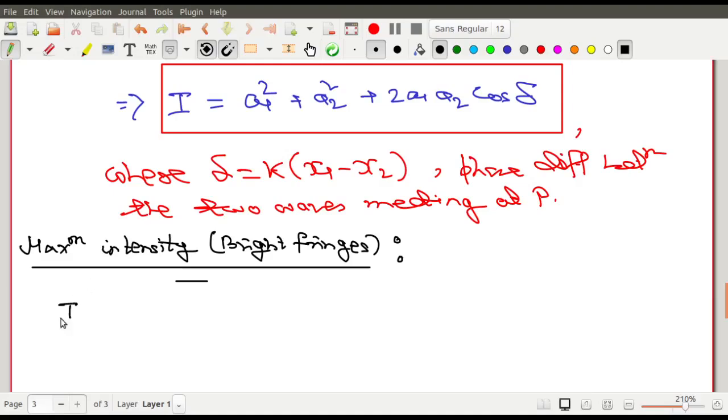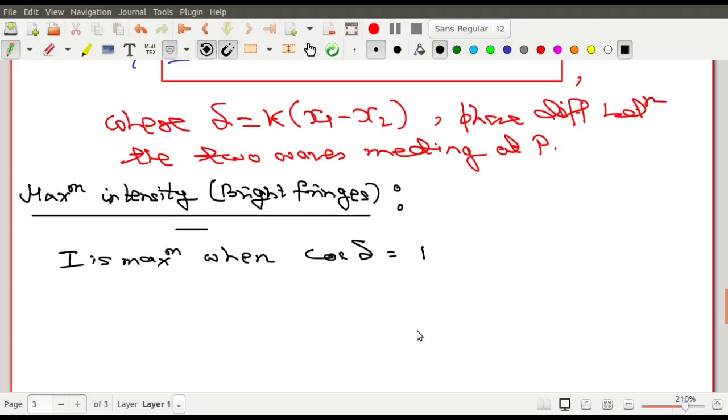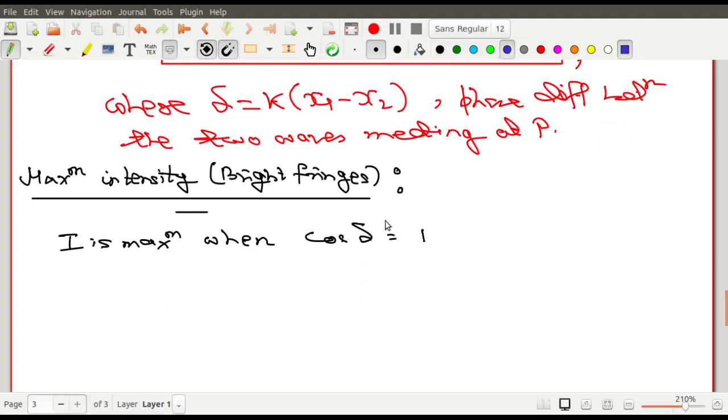So সেটাই লিখছি আমি maximum intensity. I is maximum when cosine of delta this term equals to 1, because trigonometric function cosine's maximum value is 1. So let us proceed with the calculation. So this actually gives me delta equals to 2n pi, where n belongs to some integral values, n এখানে integer values আসবে. So this is the first condition that I obtain for this delta. So এটা প্রথম condition. So at these values of delta I will have maximum intensity. That is for constructive interference.